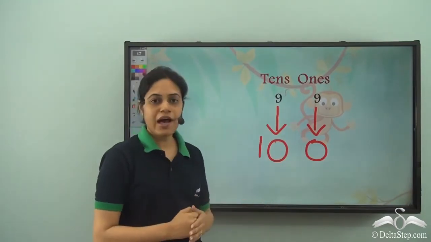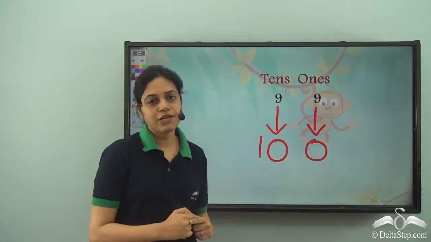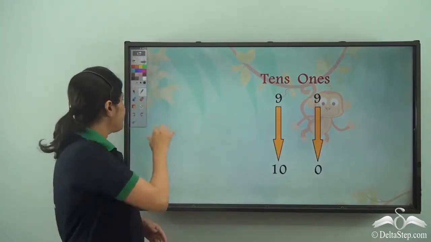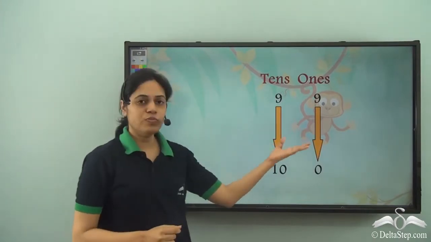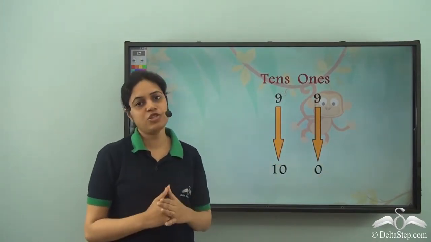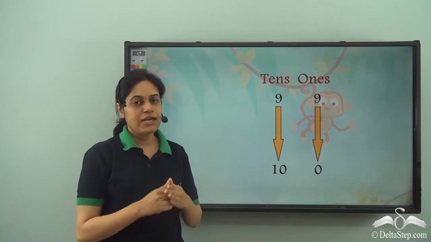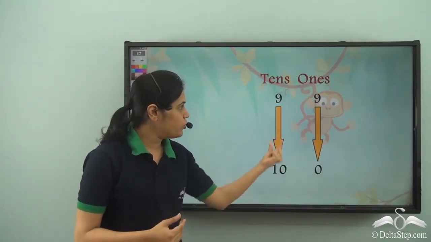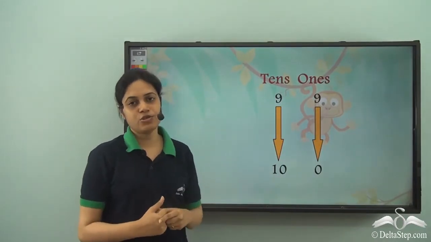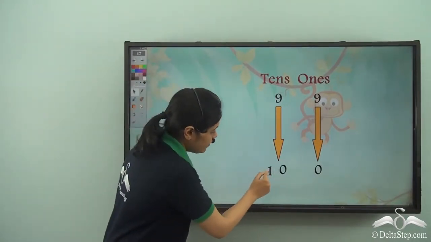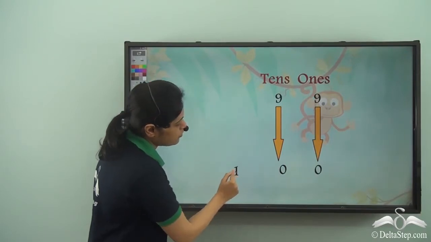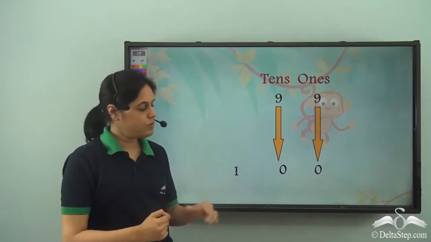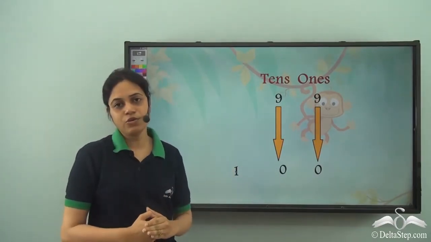So this is what we have. 10 and a 0. But we know that these rooms, the tens room and the ones room, are very small. They can have only one digit at a time. But there are two digits right now in the tens room. So this one will shift to another room, to the left of the tens room.